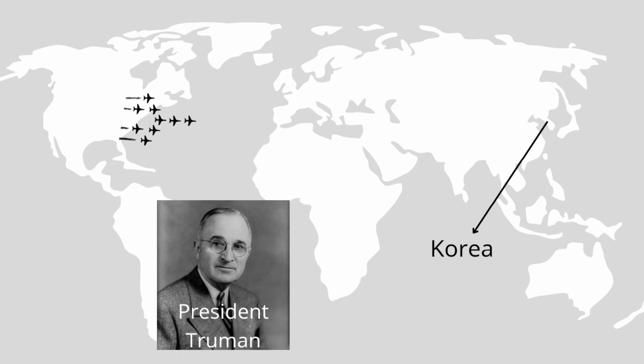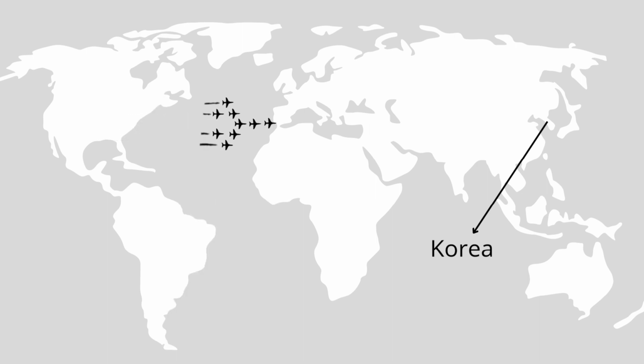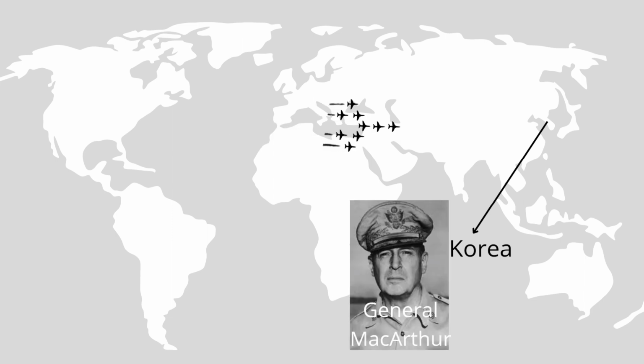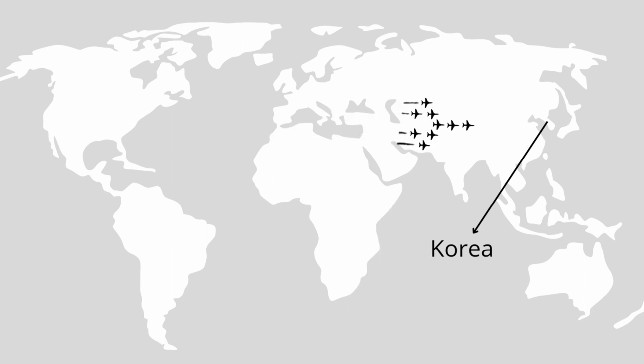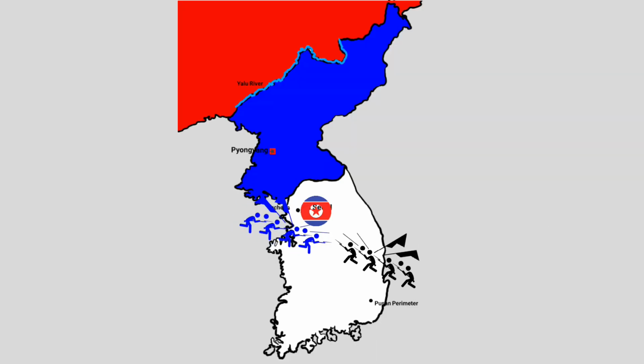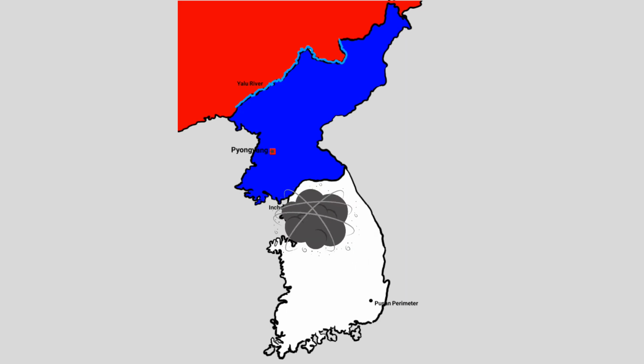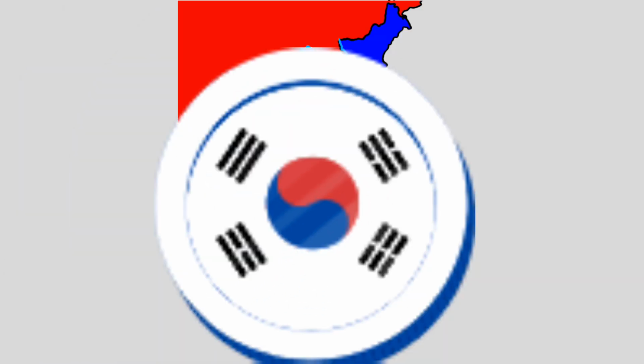United States President Truman feared the expansion of communism, so he sent United Nations troops, led by General Douglas MacArthur, to South Korea to help defend against North Korea. General MacArthur recaptured Seoul and pushed the North troops back and out of South Korea.